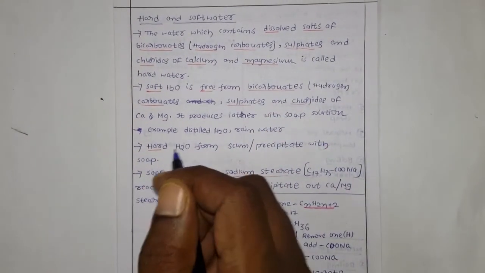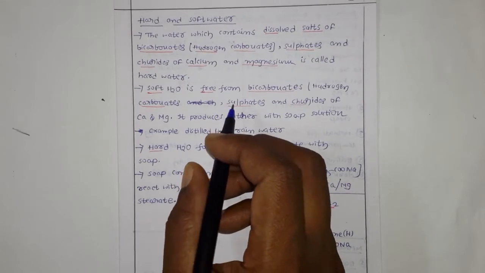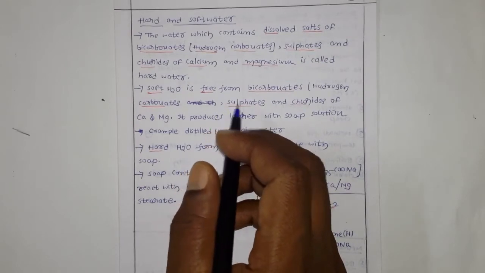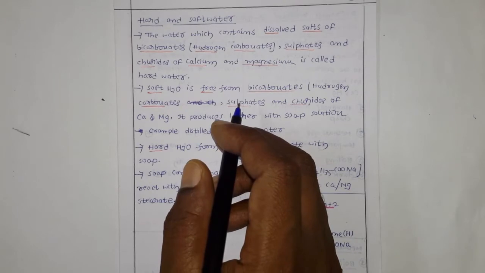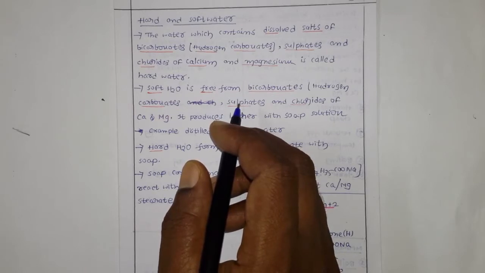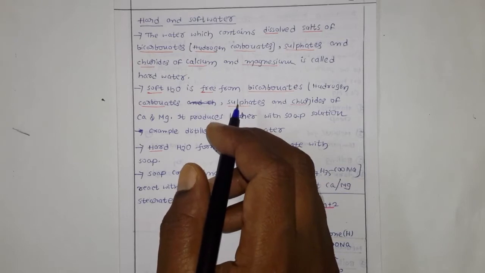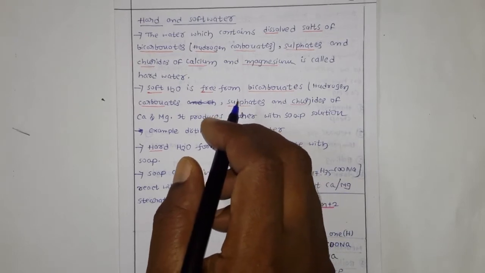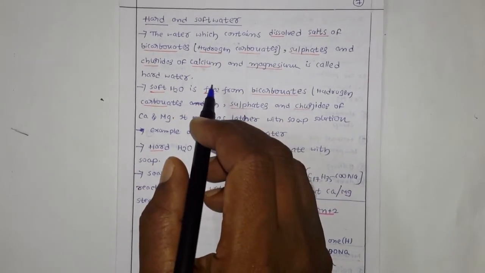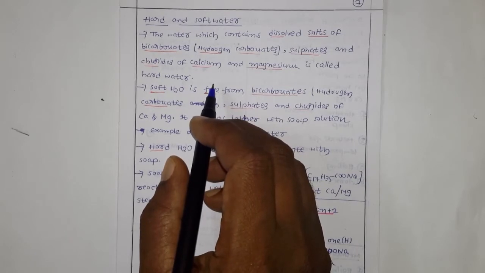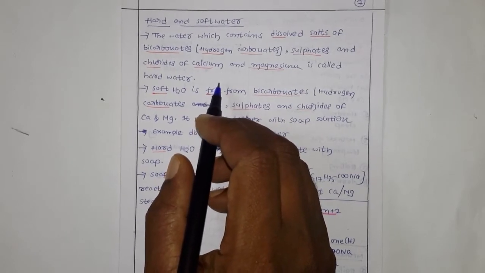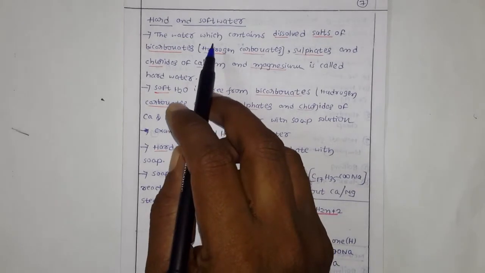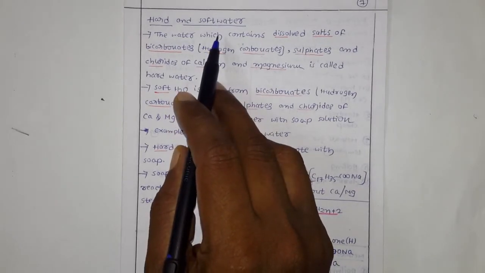Hello students, in the last lecture we discussed water: the structure of water and some physical properties, along with the structure of ice and some chemical properties of water. Now, coming to the next topic, that is hard and soft water. So what is hard water and what is soft water?